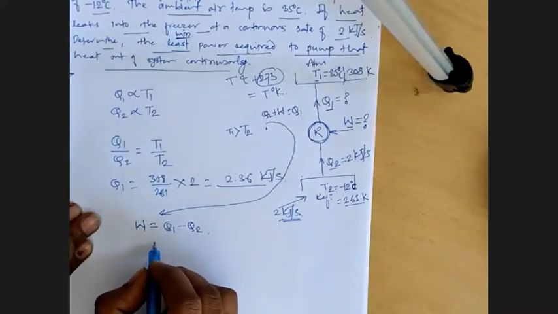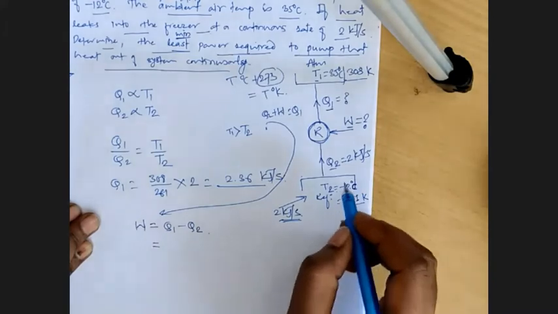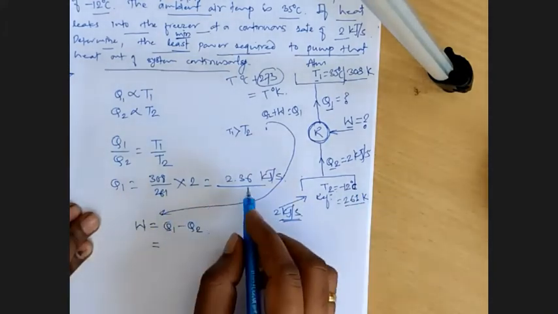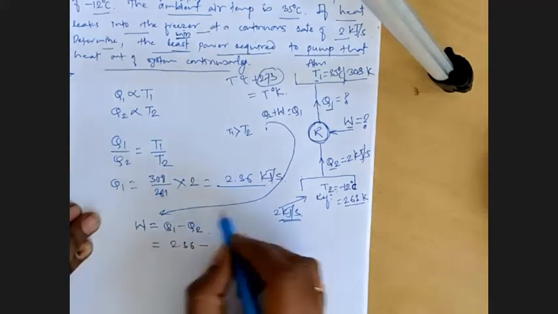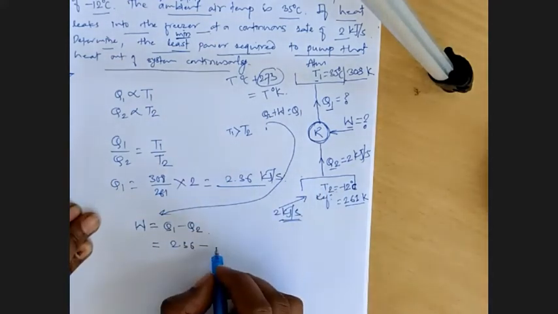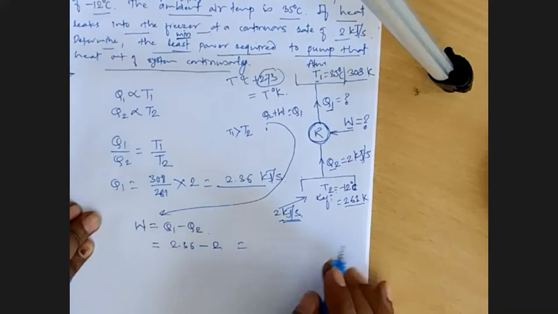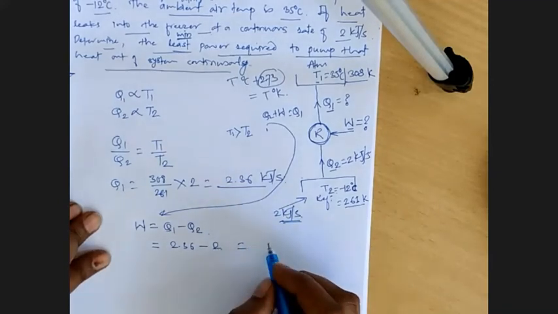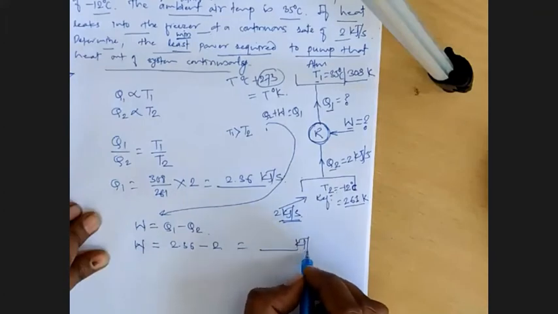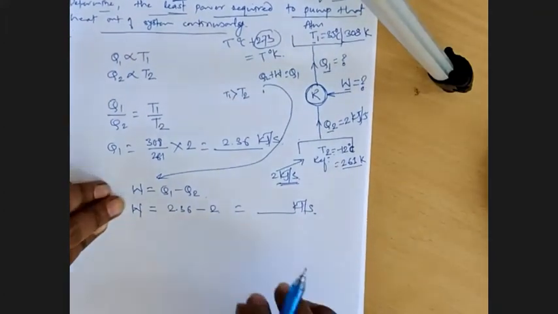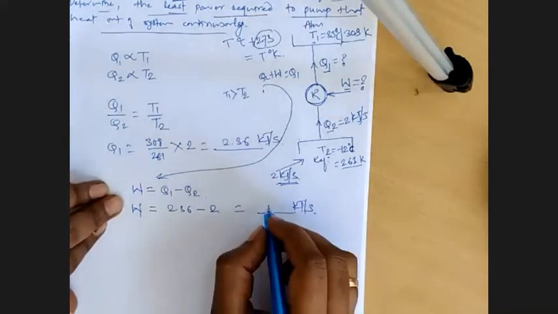If you put in all those values, you will get W. Q1 we have got as 2.36, minus Q2 which is already given as 2, and that is now quite easy. What is W then, in kilojoules per second? 2.36 minus 2 is 0.36.